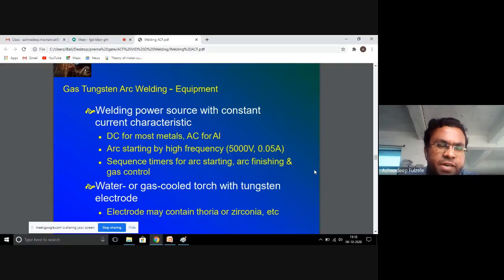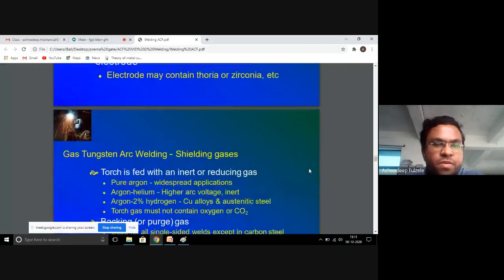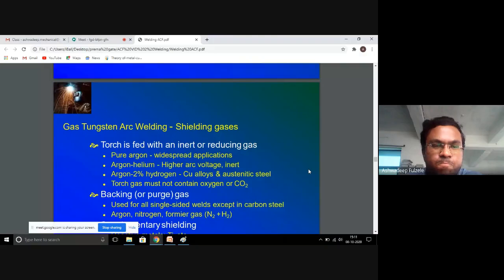The equipment included in this process are the welding power sources with constant current characteristics, DC for most of the metals, and alternating current for aluminum, starting by high frequency 5000 volt to 0.05 ampere. Sequence timers for arc starting, arc finishing, and gas control. Water or gas cooled torch with tungsten electrode. Electrode may contain thorium or zirconium, as we discussed earlier. They have high electron liberating capacity.